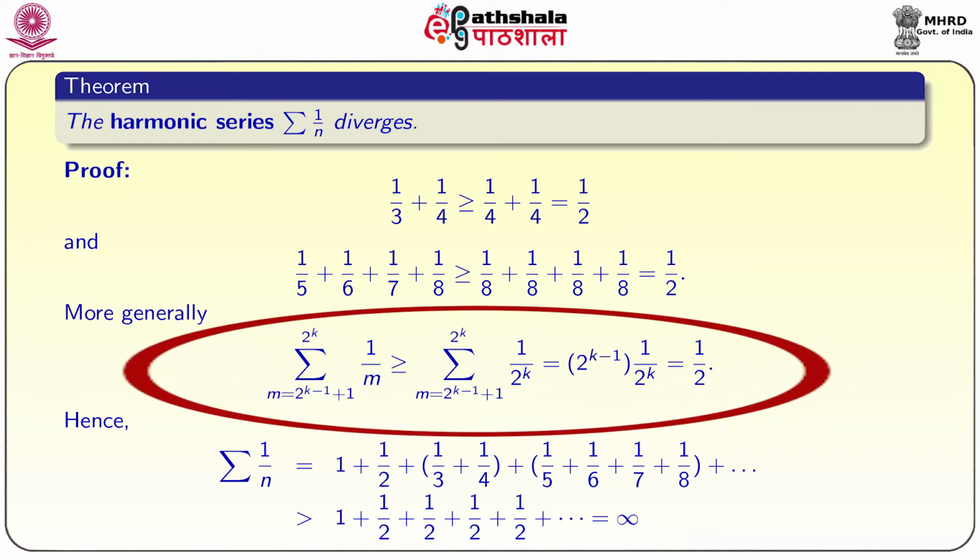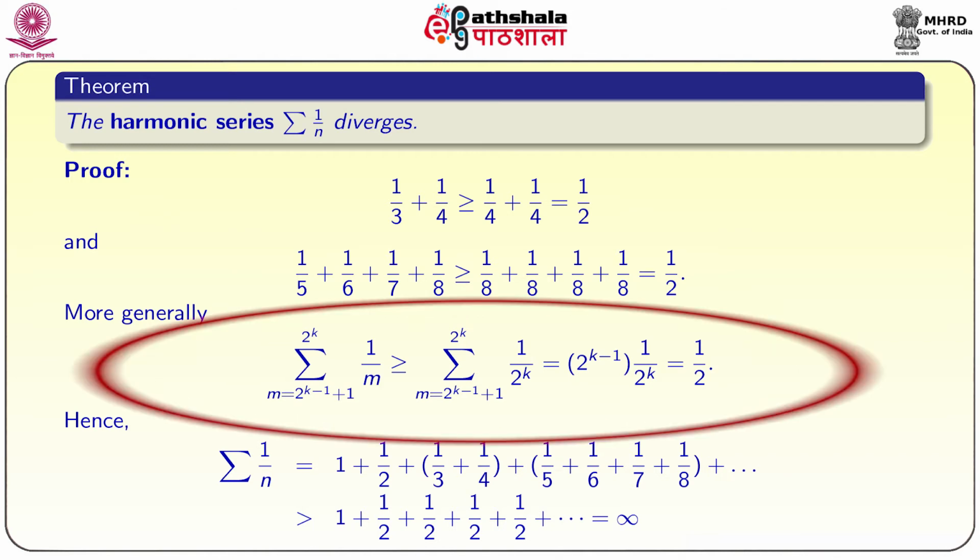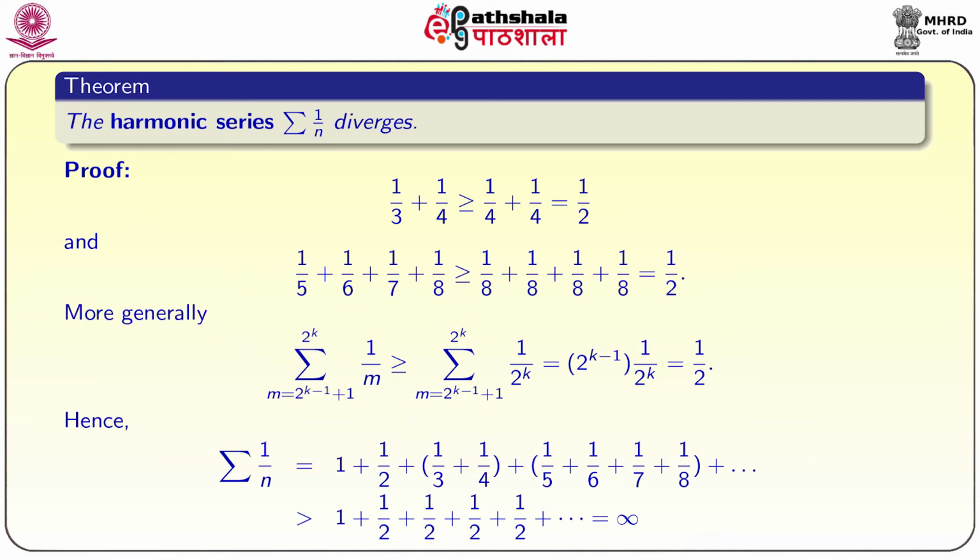More generally, if I take the summation of 1 by m, for m equal to 2 power (k minus 1) plus 1 to 2 power k, then this is greater than or equal to again 1 by 2. Hence, summation 1 by n, if you regroup like this, is equal to 1 plus 1 by 2 plus 1 by 3 plus 1 by 4 as one group, 1 by 5 plus 1 by 6 plus 1 by 7 plus 1 by 8 as another group, and so on.